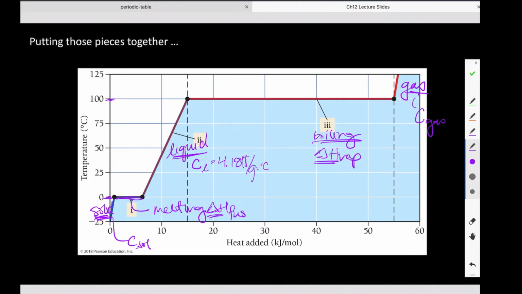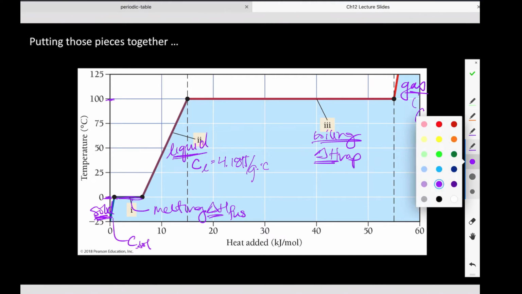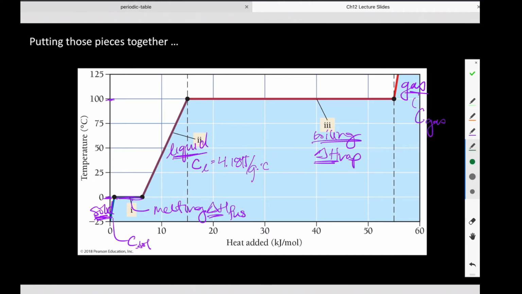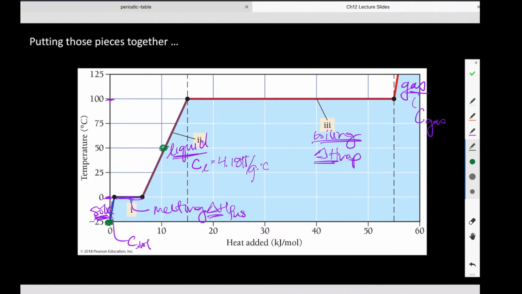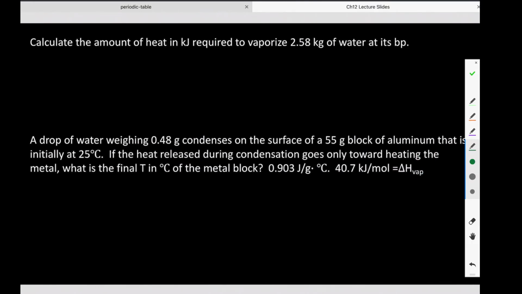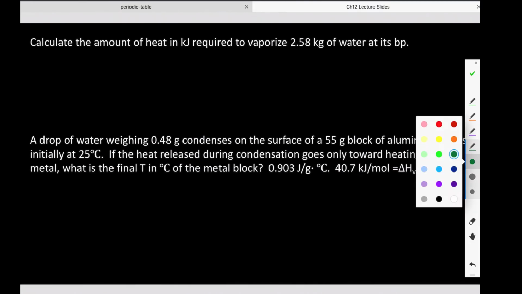Yes? All right, so then if we wanted to calculate the amount of energy required to go from one temperature to another, like let's say from -25 to say 50, we would need to add together all the respective parts, right? So first we are heating a solid, then we are melting our ice, then we are heating a liquid. So there would have to be 1, 2, 3 separate pieces of math that we would sum together to come up with our final answer. Yes, does that make sense? And no worries, you will do some practice soon. Oh, look, practice. Okay, so let's do some of these together.